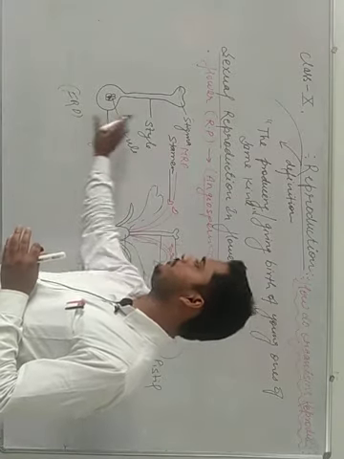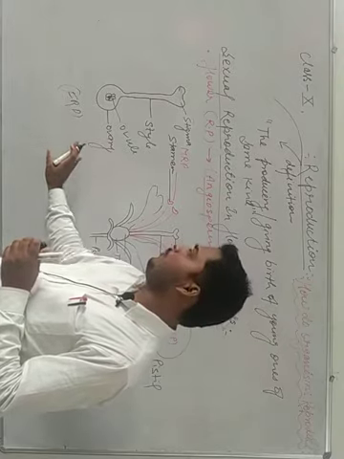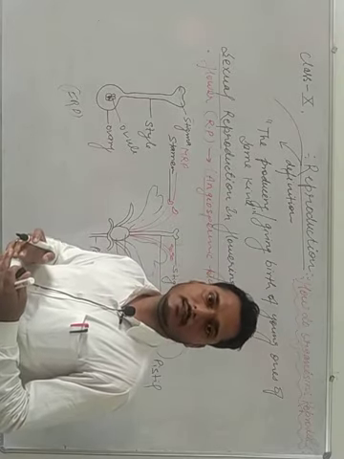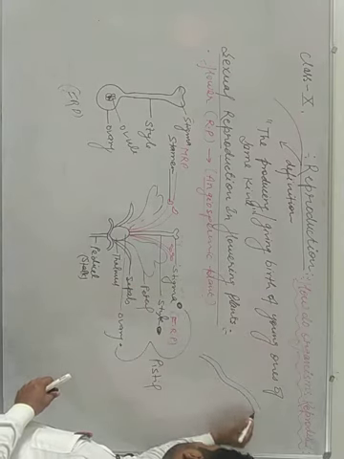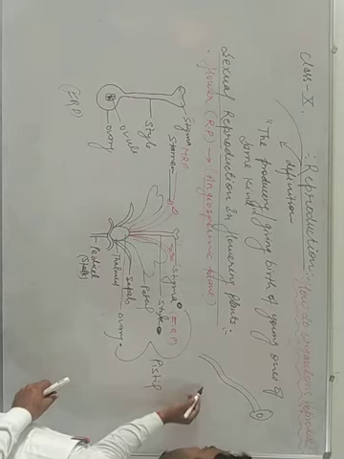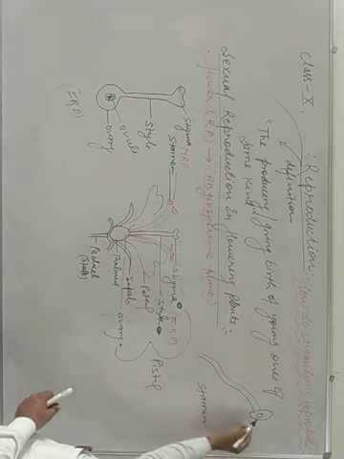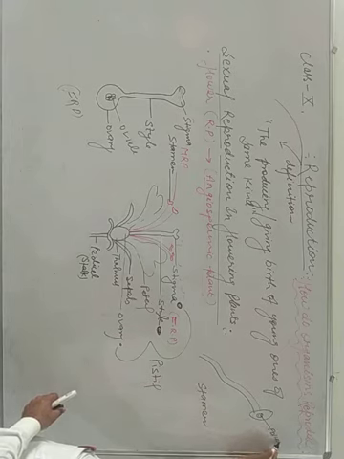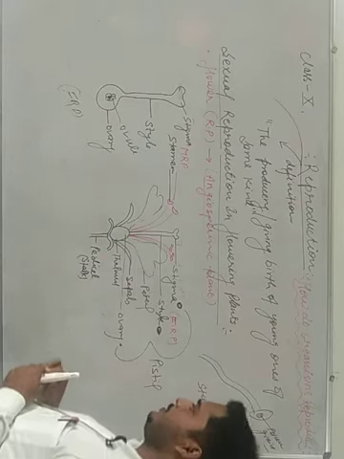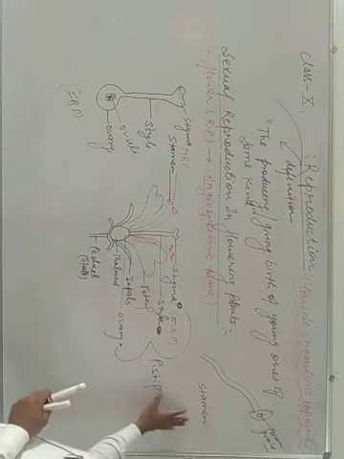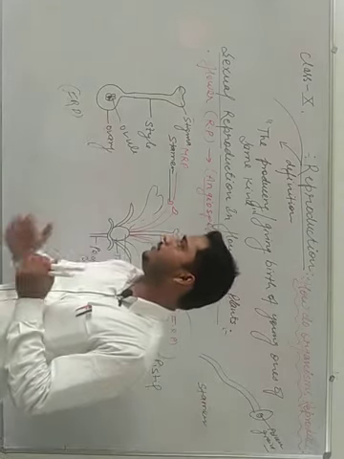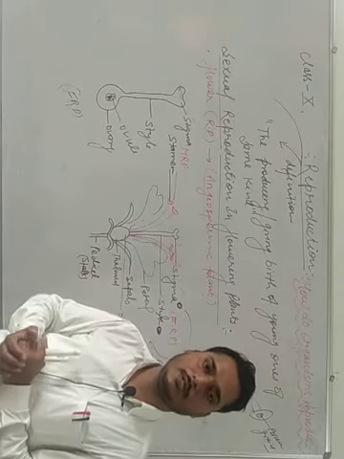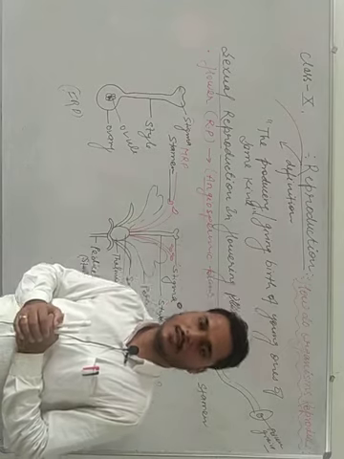After the female reproductive part, we will discuss the male reproductive part, that is the stamen, in which pollen grains are present. So my dear students, this is your female reproductive part and this is your male reproductive part. And what is the embryo sac? In the female reproductive part, embryo sacs are present. We will discuss it in the next class. Thank you for watching.